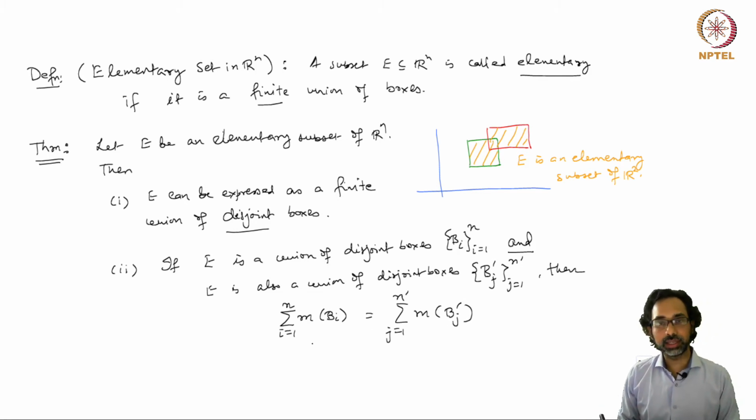So what this part says is that it doesn't matter what kind of partitioning of E you consider in terms of a finite union of disjoint boxes.